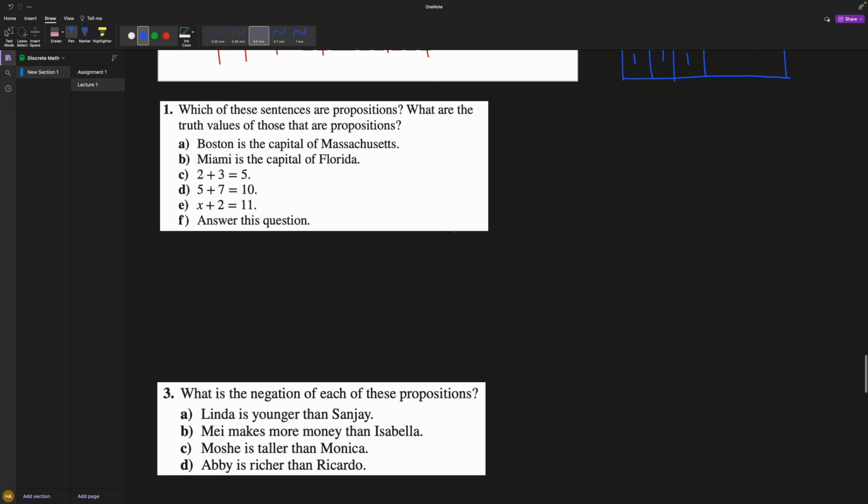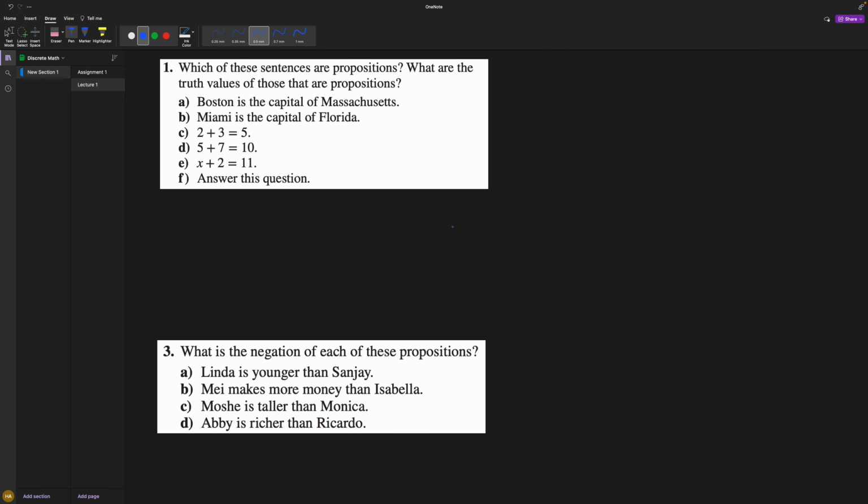Okay, now we're going to do a couple of homework questions. I'm going to run through them real quickly because I don't want to waste your time. Which of these sentences are propositions? What are the truth values of those that are propositions? So, again, how do you know it's a proposition? It has a true or false value. The second part basically asks, is it true or is it false? So, is this a proposition? Boston is the capital of Massachusetts. This can be true or false.